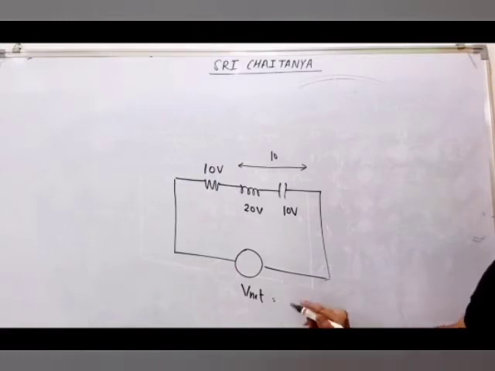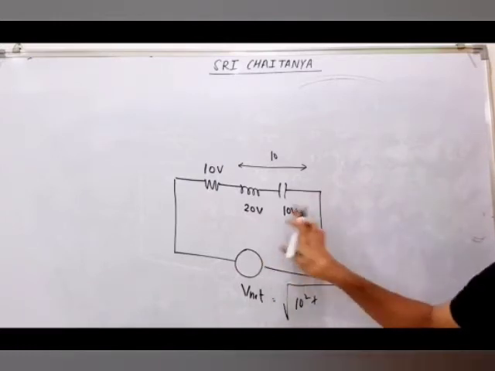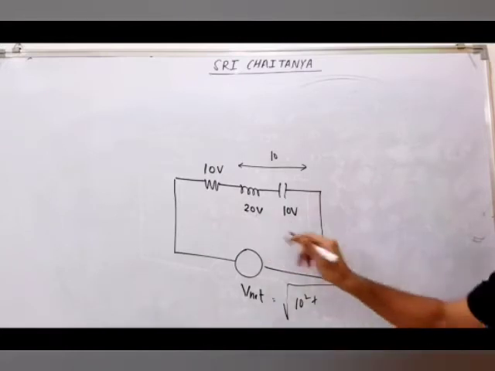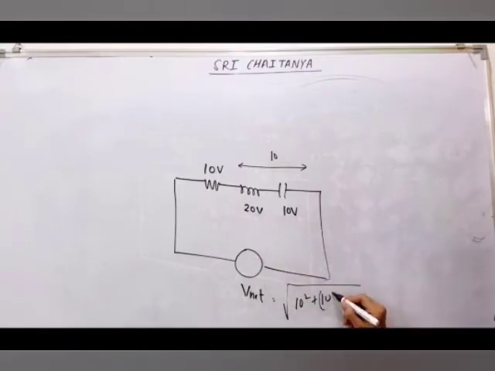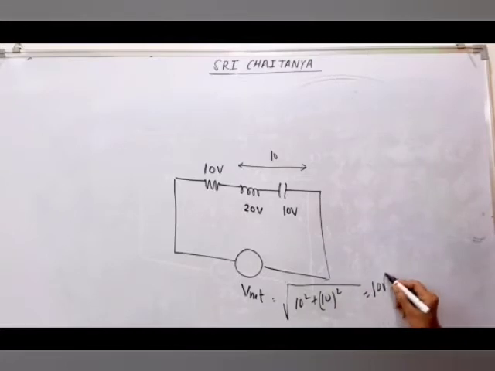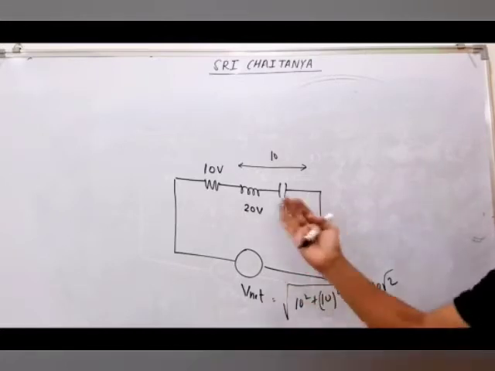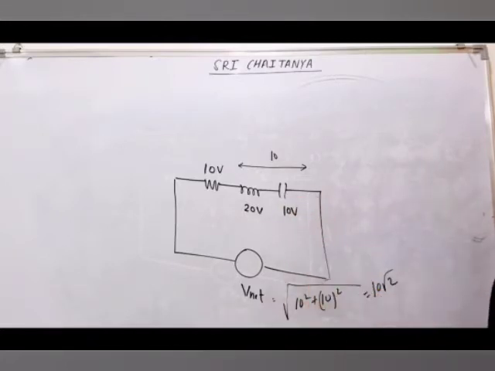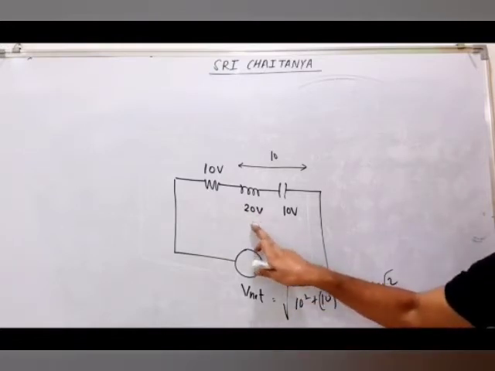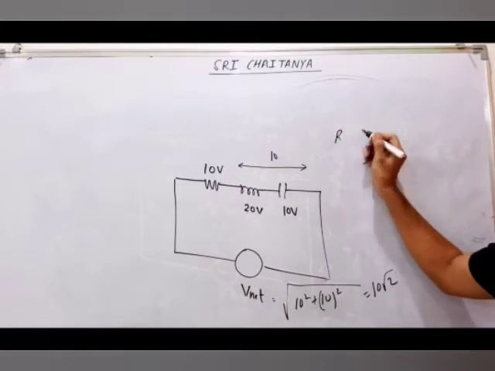Or if you want, you can use the formula also: 10 square plus VL minus VC. VL is more, so 20 minus 10, that is 10. 10 square. So answer will come 10 root 2. Can you tell me what is its overall behavior? RL circuit or RC circuit? L is more. That means behavior will be your RL.